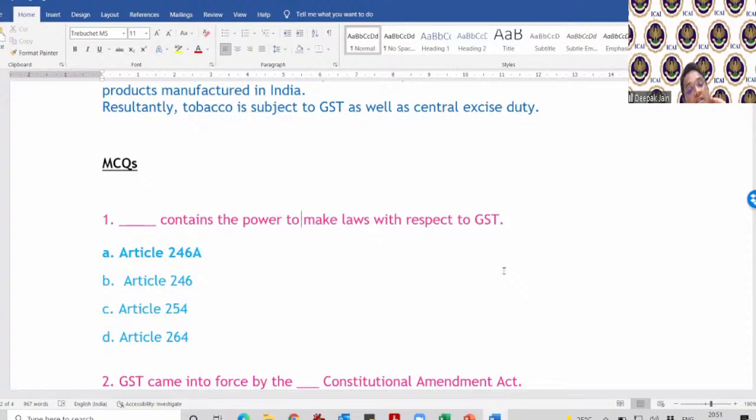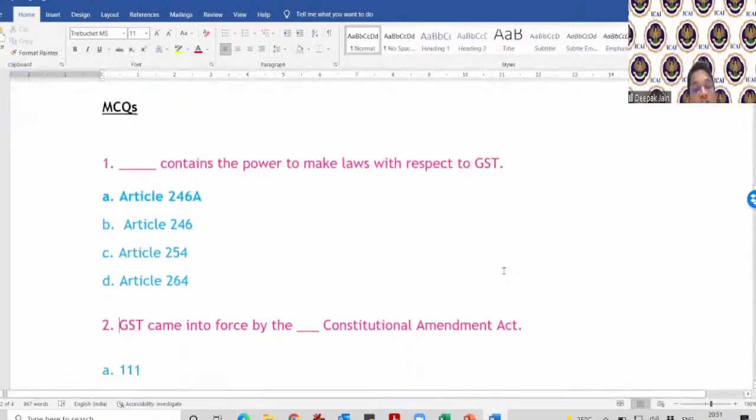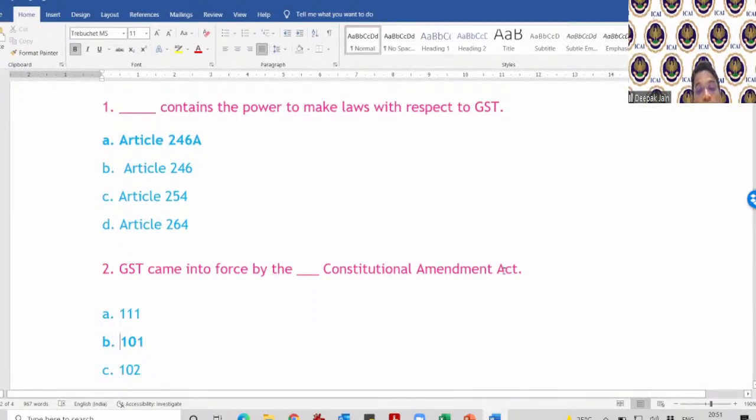Which article contains the power to make laws with respect to GST? Article 246A. This is very simple because A means an alteration which has happened. So Article 246A. GST came into force by which Constitution Amendment Act? Yes. Very good. People are giving correct answers. GST came in force by which Act? 101st Constitution Amendment Act. The bill was the 115th bill, but the act was called the 101st Constitution Amendment Act.